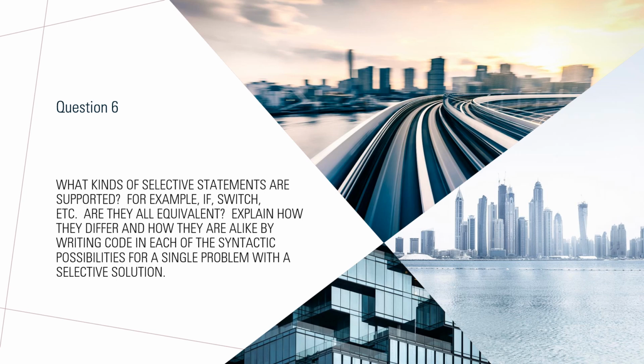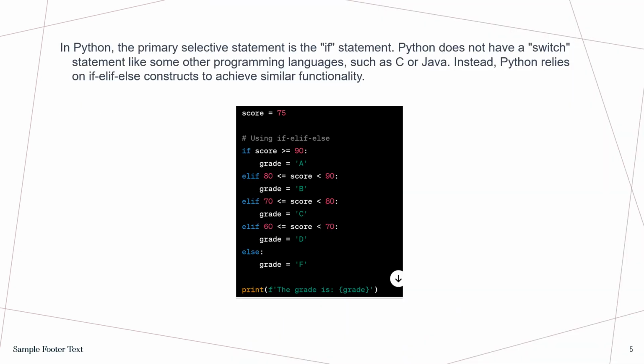So we move on to question 6. What kind of selective statements are supported? For example, if, switch. Are they all equivalent? Explain how they differ and how they are alike by writing code in each of the syntactic possibilities for a single problem with a selection solution.